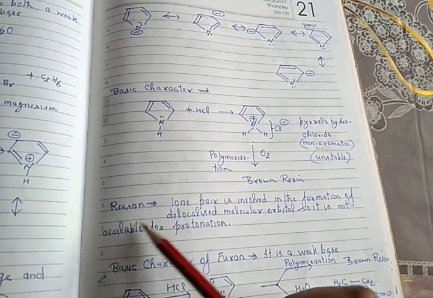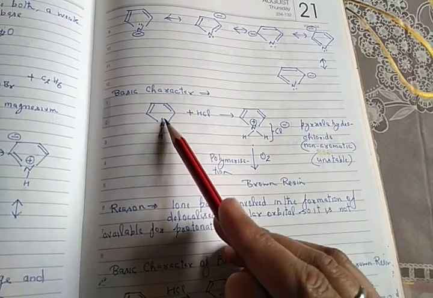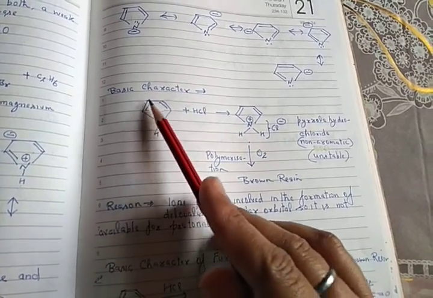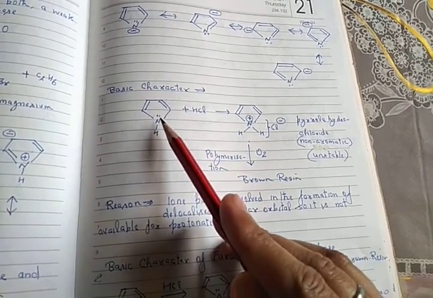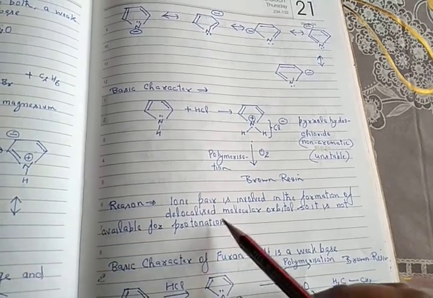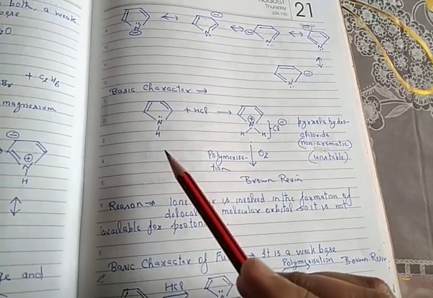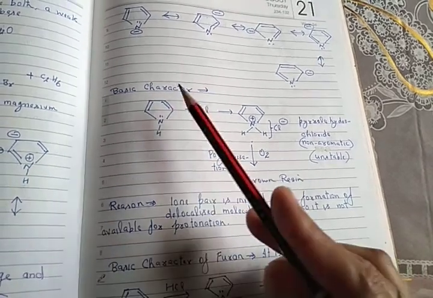The reason for its weak basicity is that this lone pair is involved in the formation of the delocalized molecular orbital. That's why it is less available for donation or protonation. That's why it is a weak base.